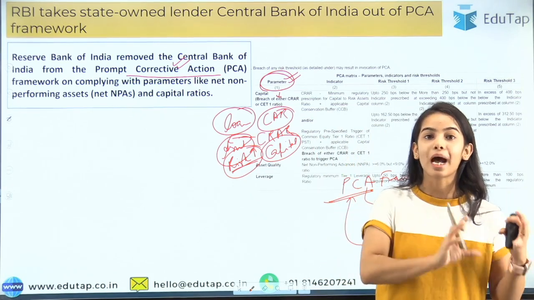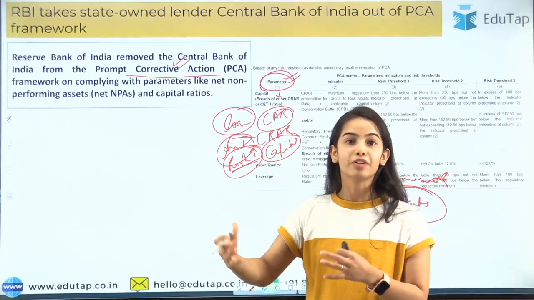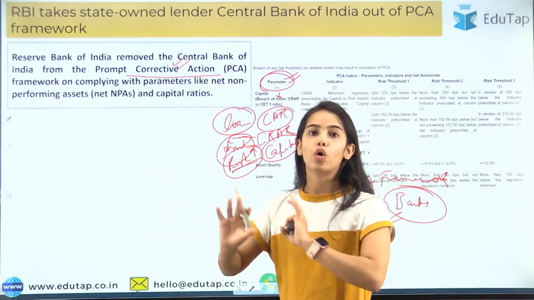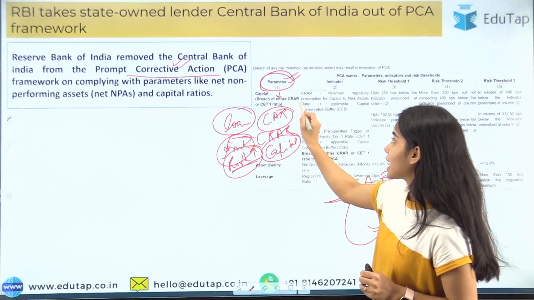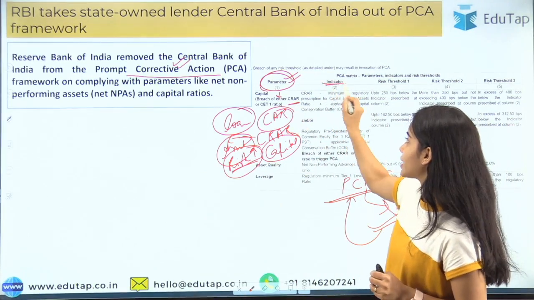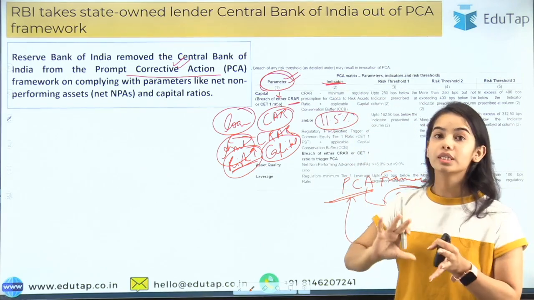They have to keep the capital with themselves as per the weightage of the risk that they are involved in by giving the loan or by doing the asset. So this is CRAR. Currently the CRAR is 11.5%. So it is considered as a good CRAR.